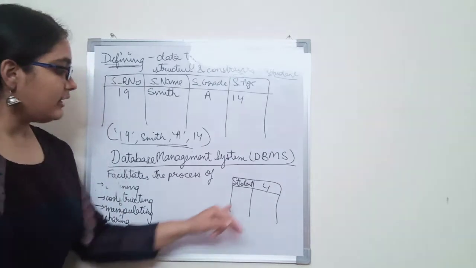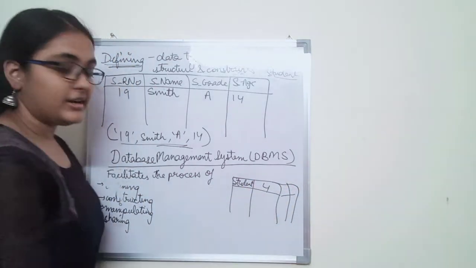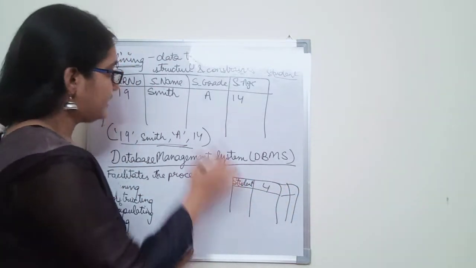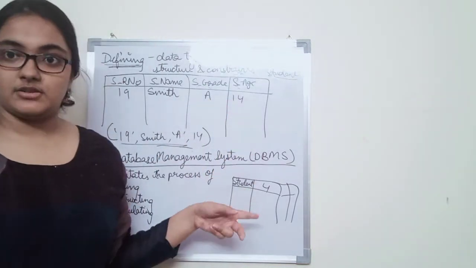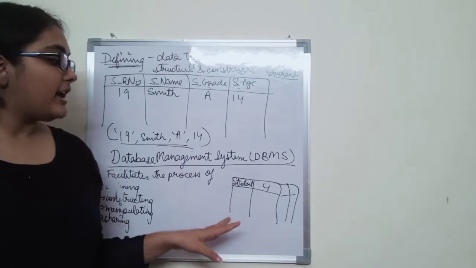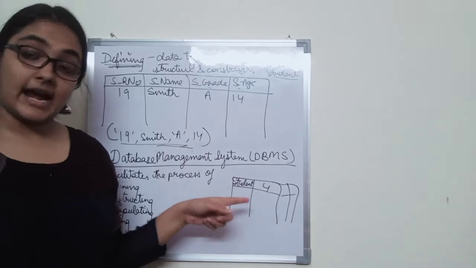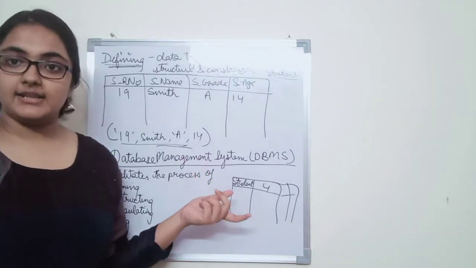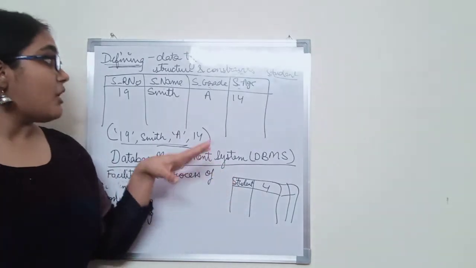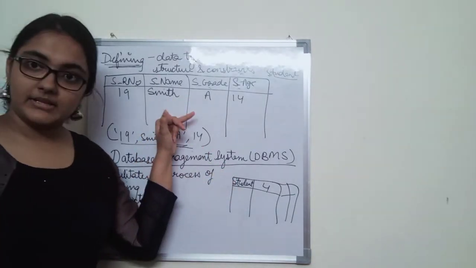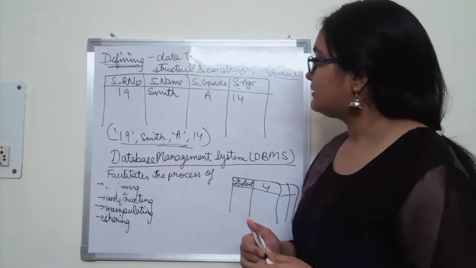It will also name the attributes, or in a separate file it will store the names of the attributes, that is roll number, name, grade, age, and also it will store the constraints on each attribute if any is applied. So that is stored separately in the form of a catalog, or dictionary, and that is called metadata, which is data about data, the data that is about the data that we want to store in the database. So that is about defining the database.